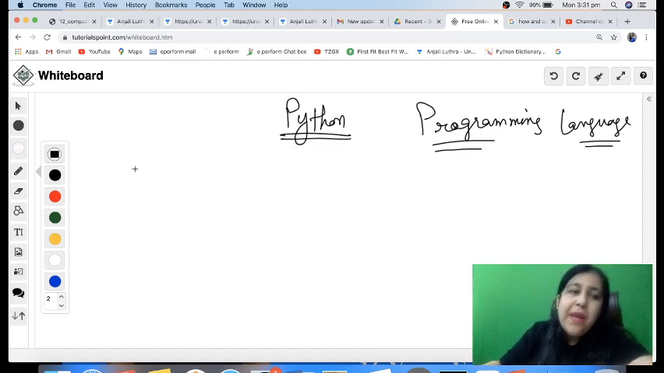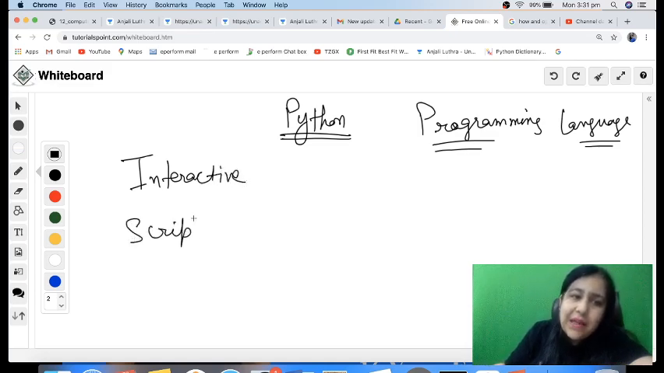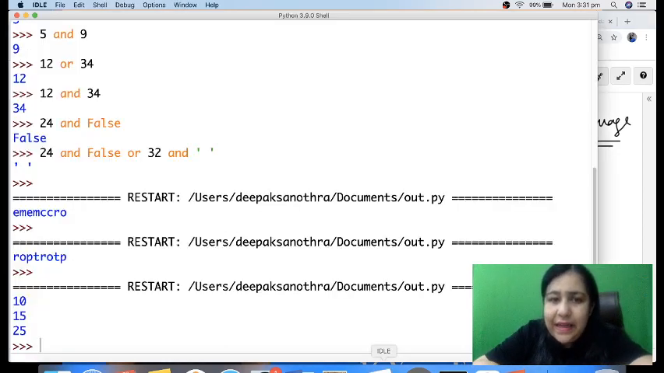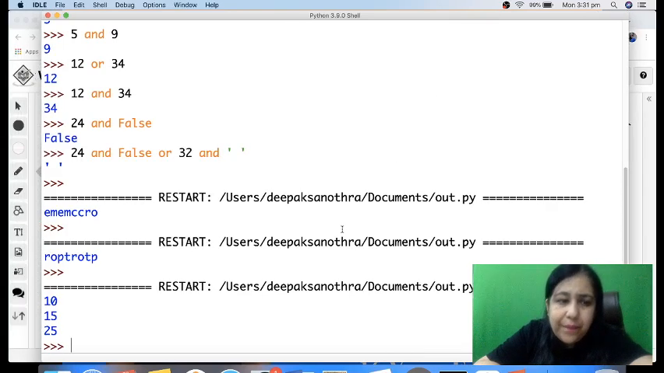So Python is interpreted. Now you need a software where you work on it. Whichever software you use, there are two ways of writing Python code. One is interactive and one is scripted. Now what do we mean by that? So if I have installed Python IDLE in my computer, so this shell which you get, this is called interactive.